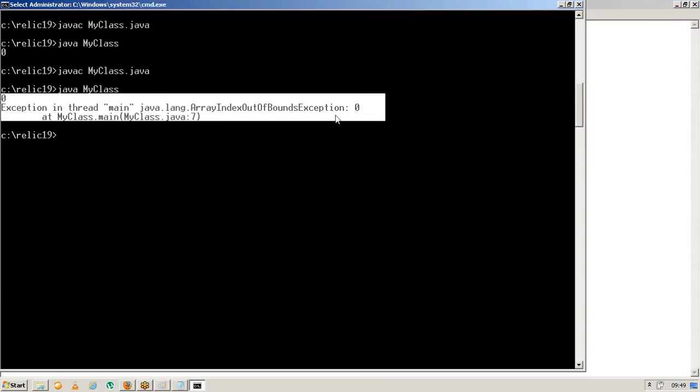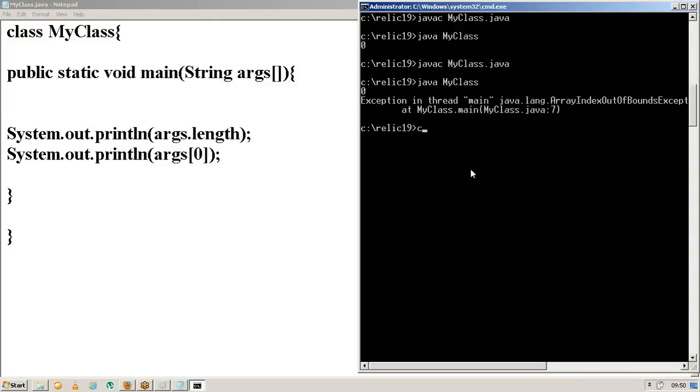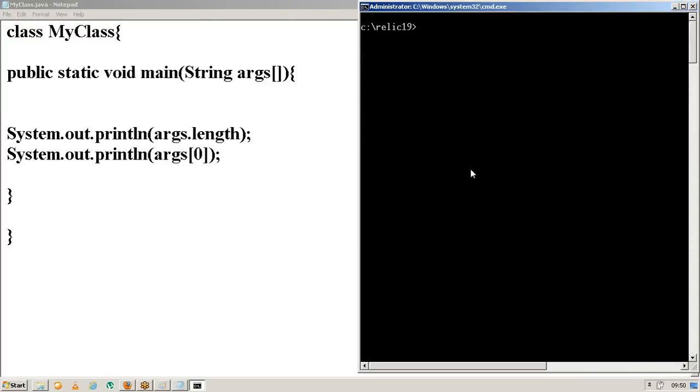But meanwhile, it will display the length of your array, that means 0. After that, while it is trying to retrieve the first element from the index 0, it will give an exception: array index out of bounds exception for the index 0. Are you getting the expected output and expected error here? Why is it raising this type of exception? Because there is no element contained in the arguments array.